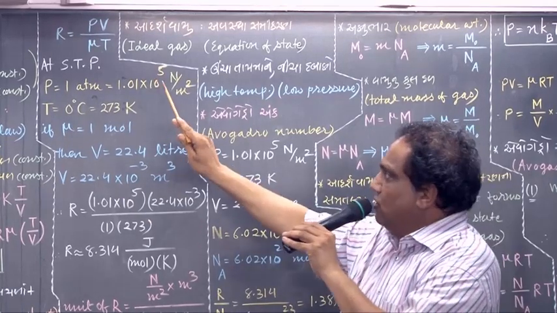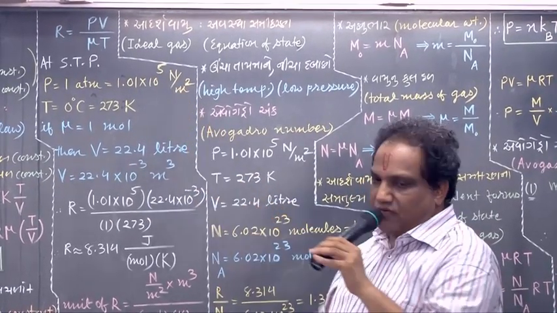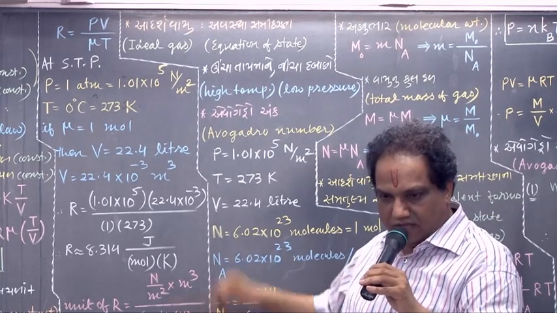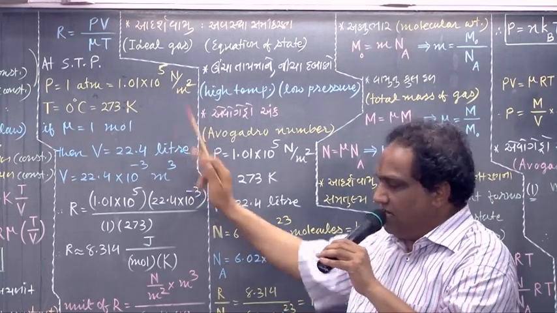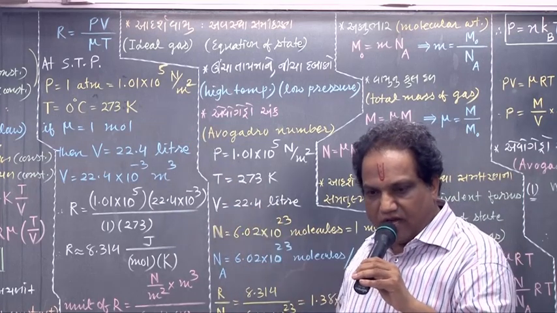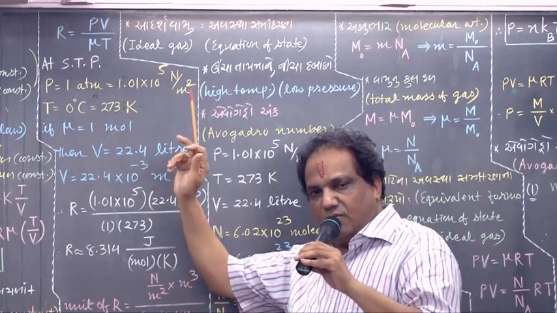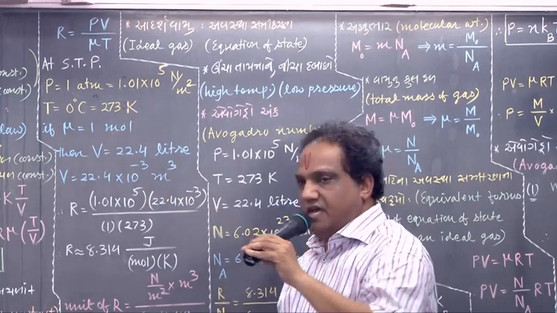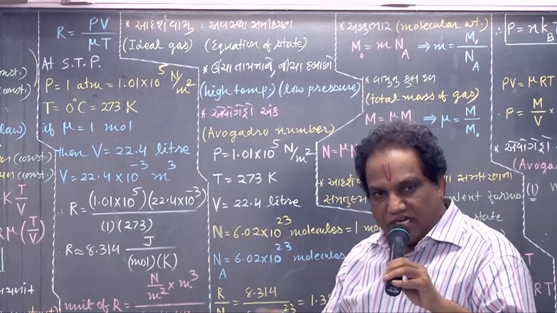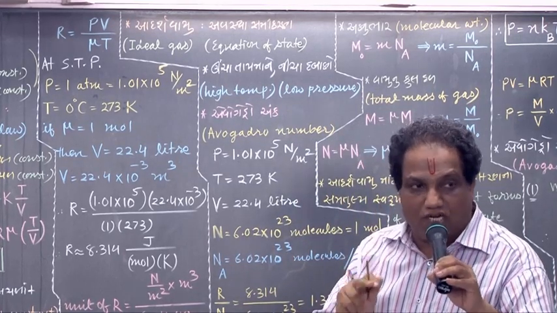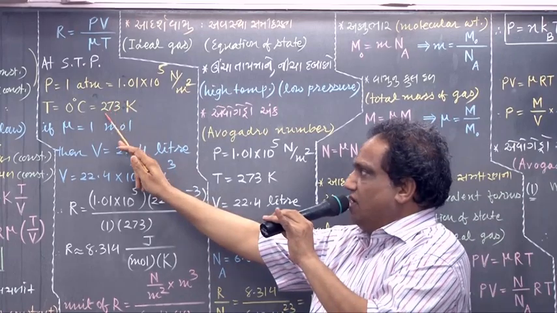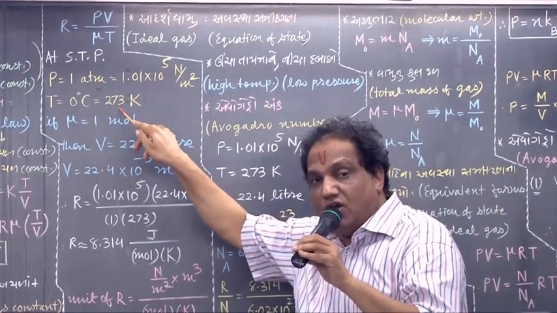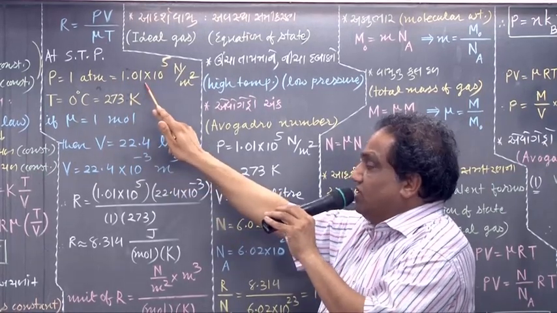Pressure is force upon area, which is why it is Newton upon meter square. Then what about temperature? Temperature is the melting point of ice, which is 0 degrees centigrade. Convert degrees centigrade into Kelvin: add 273, so it will be 273 Kelvin. Actually here it is 273.15, and here it is 1.01325.